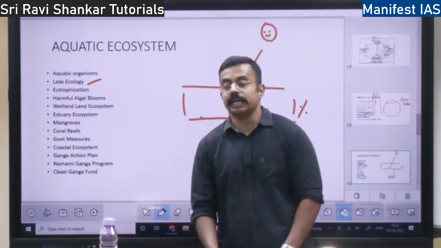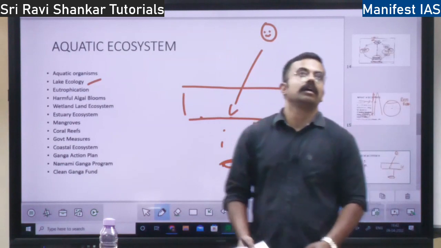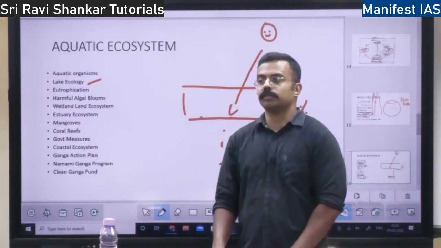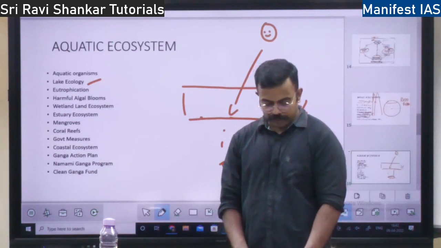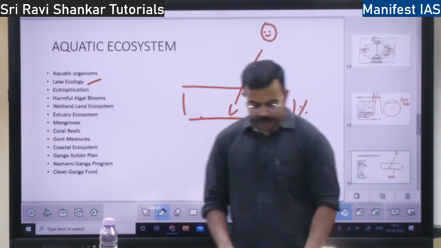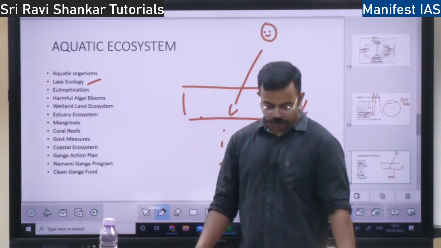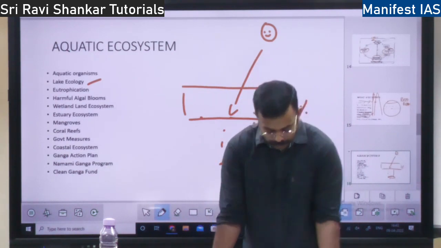So it is 300 BC, 2300 years, more than 2000 years. Lake Sudarshan in Gujarat, right? In lakes, you have brackish water lakes, saline lakes, and also freshwater lakes, right?